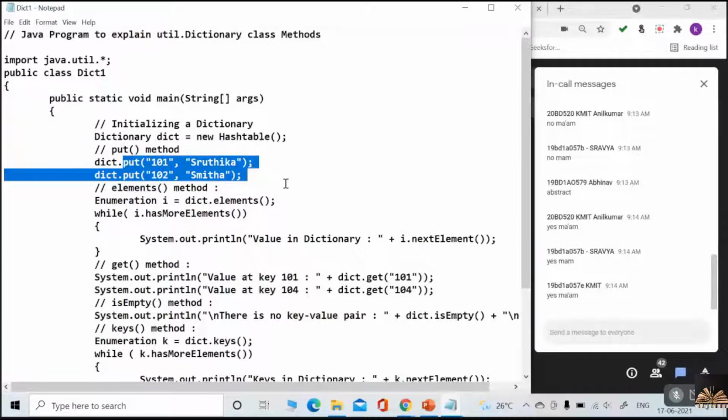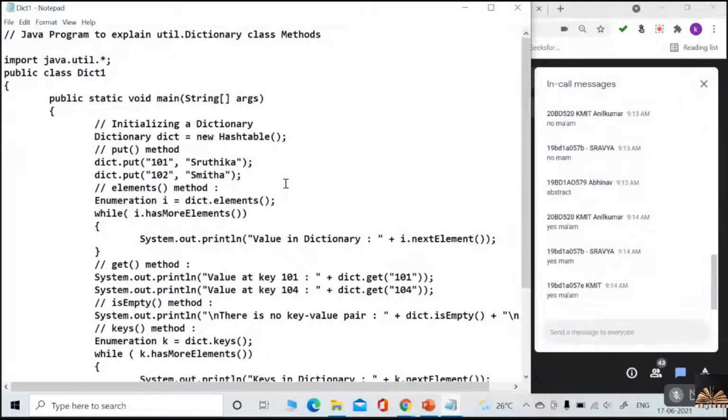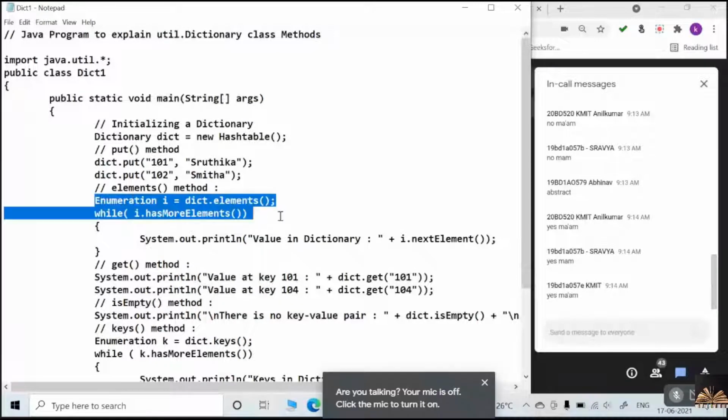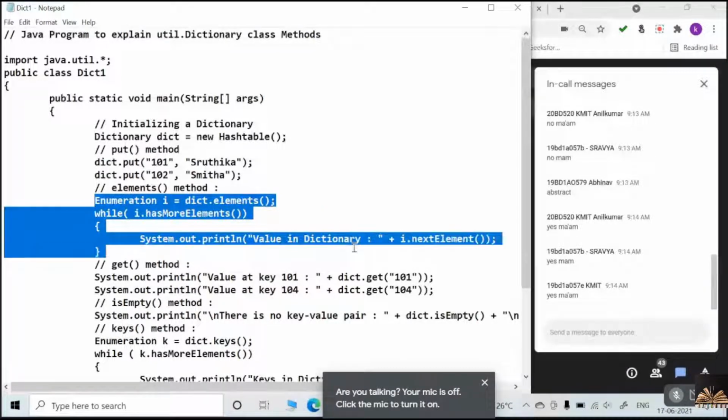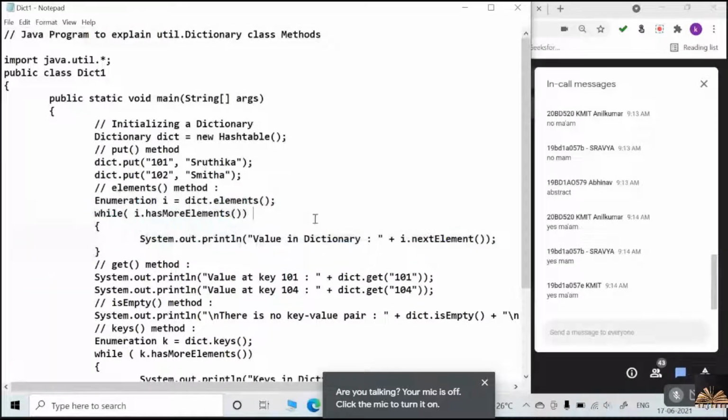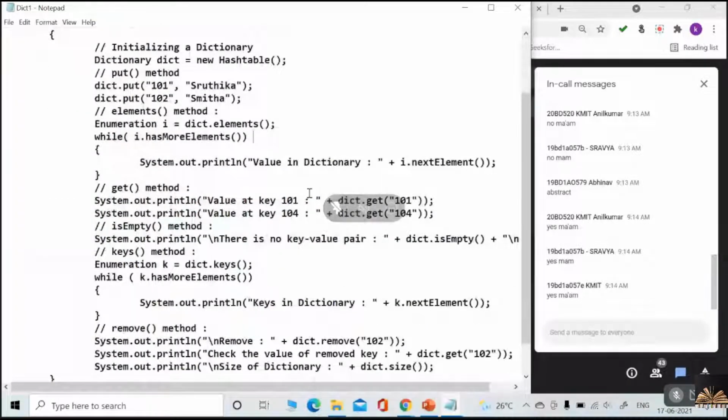Even here, put method is used to insert any entry into the dictionary. And as usual I am using enumeration to display the entries which I have inserted.